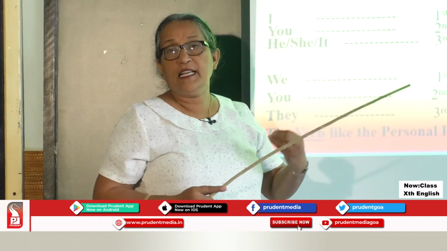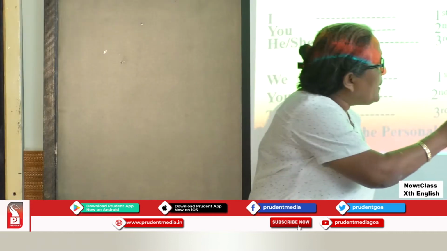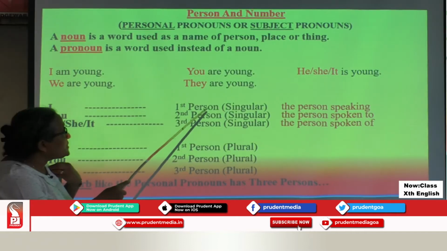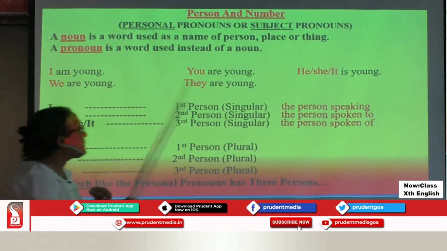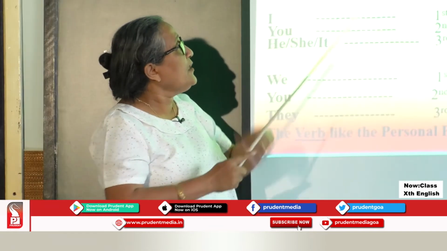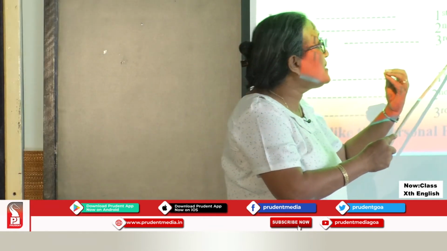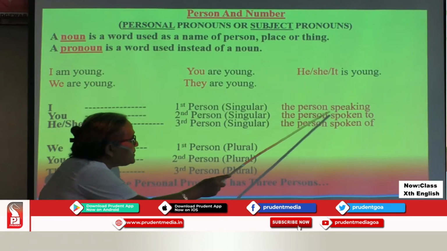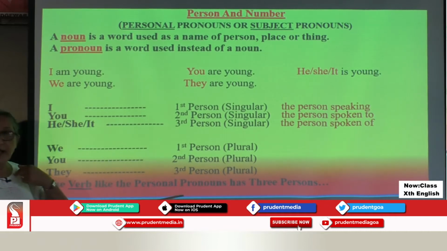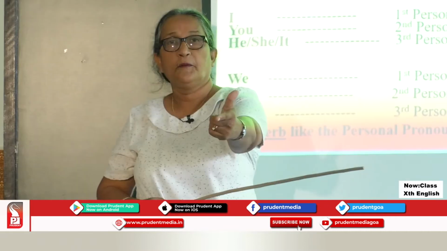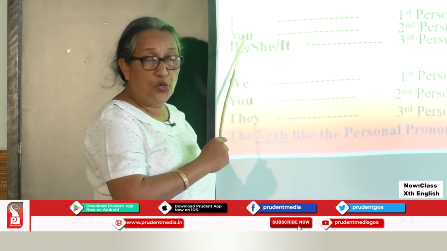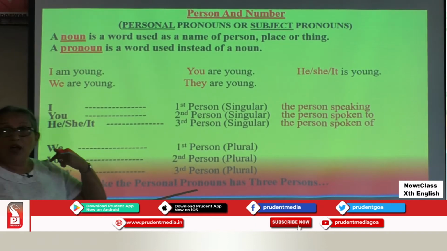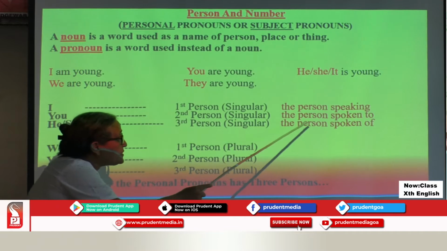By first person in the English language, I mean the person speaking. Now here I am speaking. So first person, that is the person speaking, is I. Then we have under personal pronouns, second person. Who is second person? Second person is the person spoken to. I am speaking to you. So second person is you. And then in the English language, we have the third person. So who is the third person? The person spoken of.